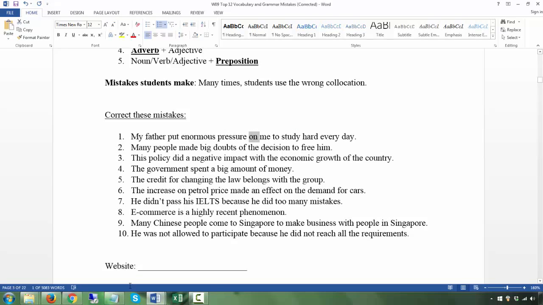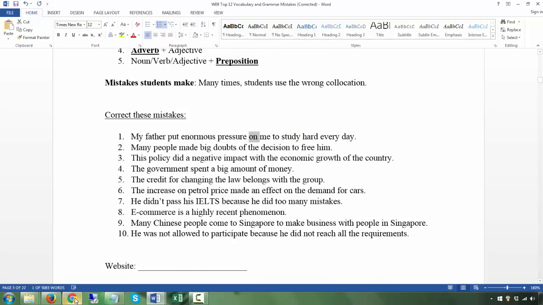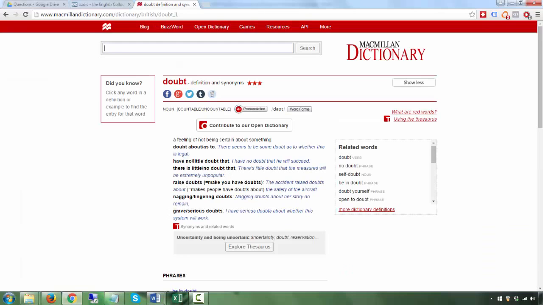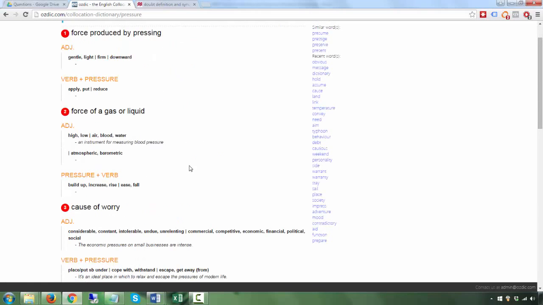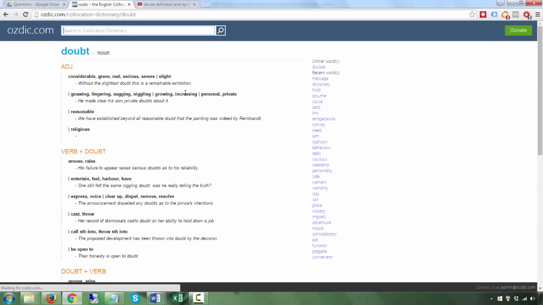Many people make big doubts. So if you look at doubt, okay, you don't make doubt, you have doubts. You don't have big doubts, you have serious doubts.